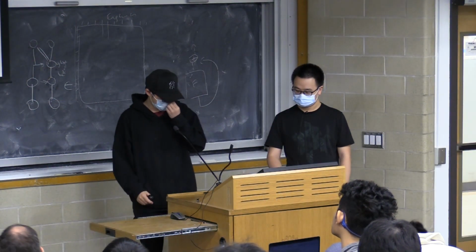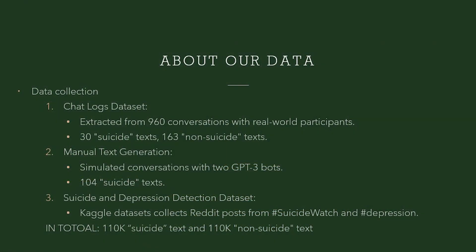For data, we collected from three sources. The first one is the ChatGPT dataset, where we extract conversations with our participants in a research study. The second one is manually generated suicide text, where we simulate conversations with two GPT-3 bots, where one bot is trying to talk about suicide ideation with the other. The third one is a huge dataset called Suicide and Depression Detection Dataset, which we found on Kaggle. It collects posts from Suicide Watch and depression communities on Reddit. So in total, we have 220K texts.